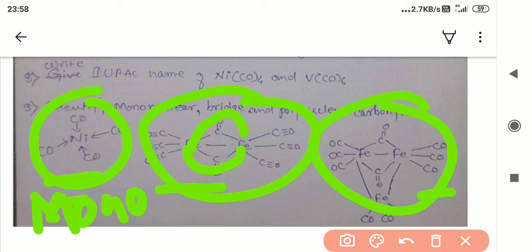That's why it is the bridge carbonyl. Again, in third example, Fe forms the bridge, and also another Fe is attached. That's why it forms pi bond, sigma bond, or it is more than two. That's why it is called polynuclear carbonyl.